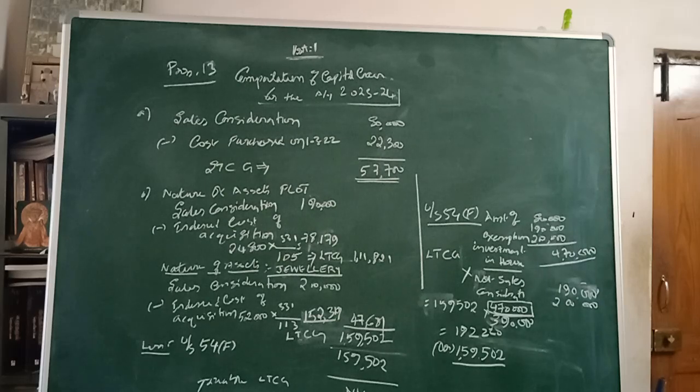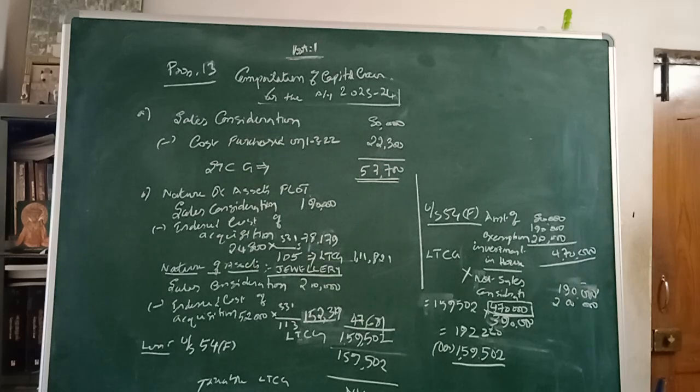Whereas your available long term capital gain is 1,59,502. Since the calculated value of exemption is more than the available value, you cannot claim the exemption with negative figures. So we take the full value as exempted. The taxable long-term capital gain is 0. So in this problem, the taxable capital gain is only the short-term capital gain, that comes to 57,700. Please mind it carefully.